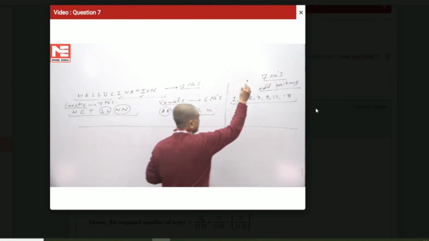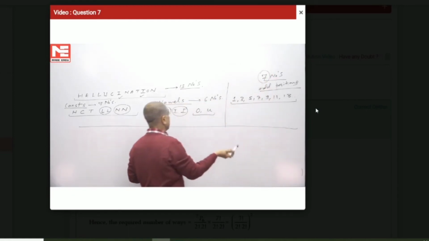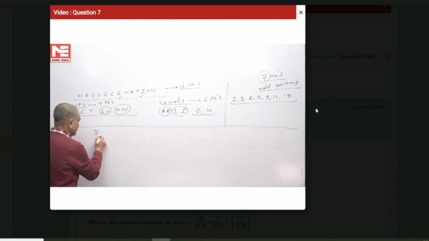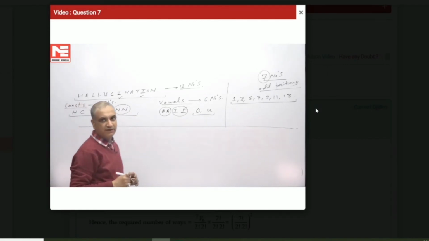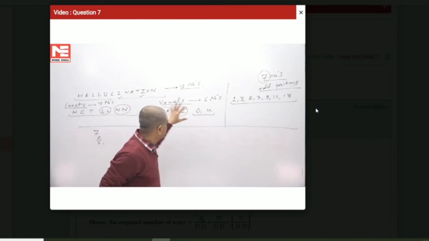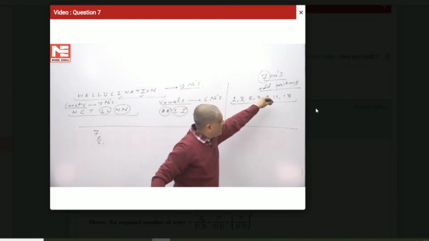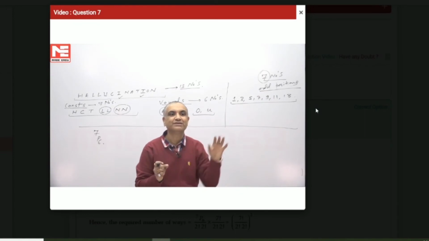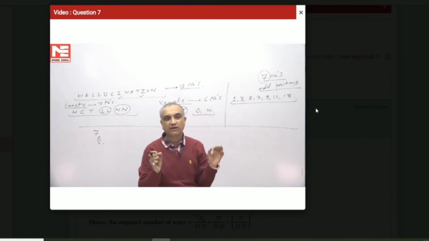That means among these 7 positions, any of the 6 vowels can come and rearrange themselves, which can be done in 7P6 ways. There are 6 vowels, and they can choose any 6 positions from these 7 odd positions.